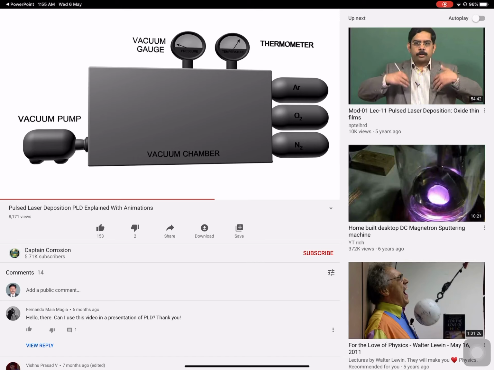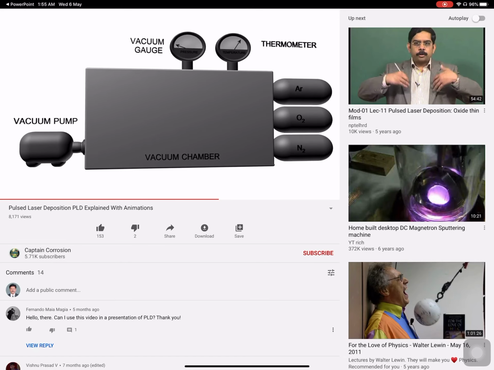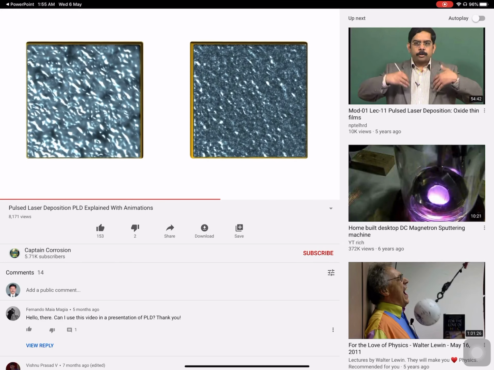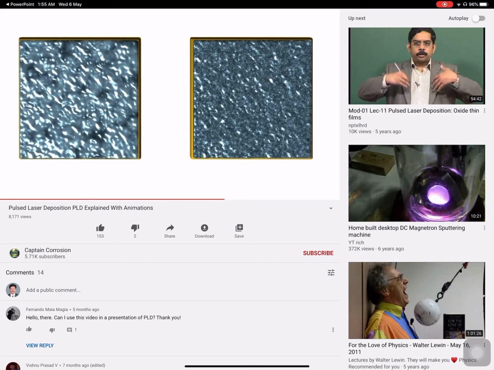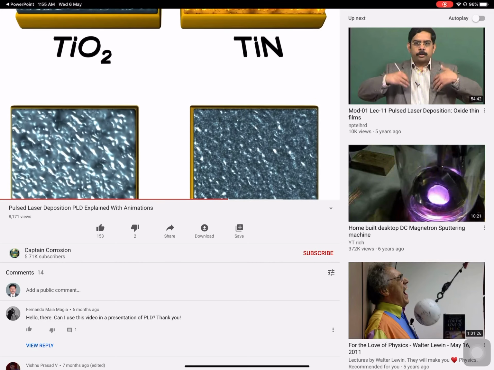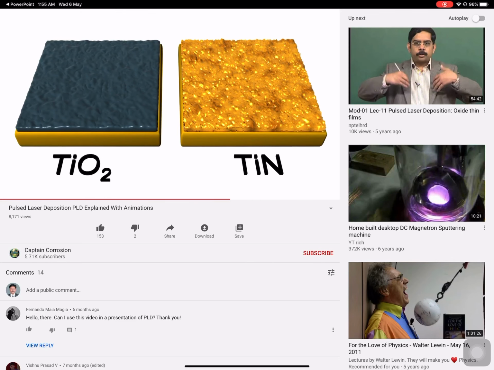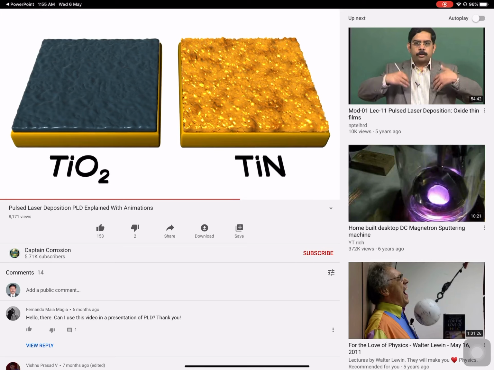The pulsed laser deposition process can be carried out in various gas environments at different pressures. This is important because the pressure of the gas has a significant effect on the film growth rate, crystallinity and stoichiometry. For instance, the deposition of metal oxides is normally carried out in the presence of oxygen to ensure that enough oxygen is bound to the metal. The deposition of nitrides, on the other hand, should be carried out in the presence of nitrogen.